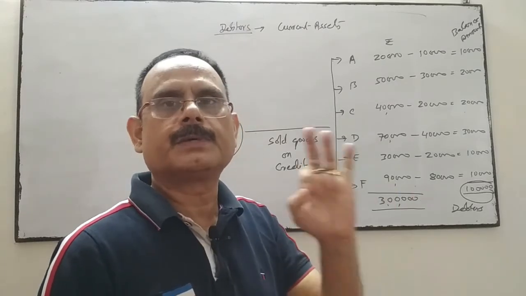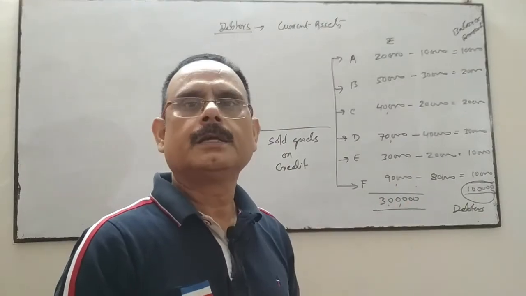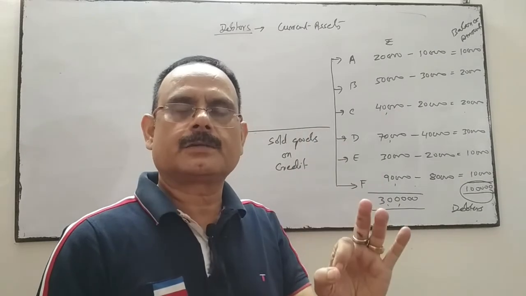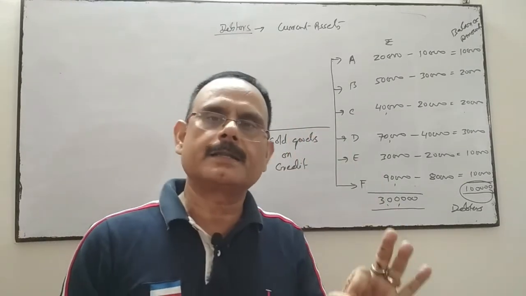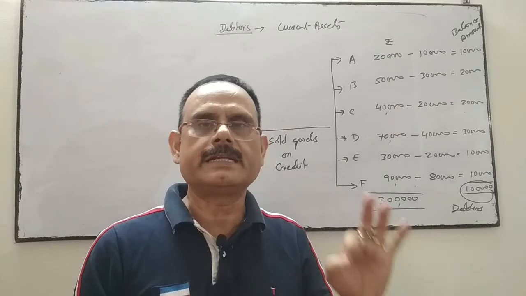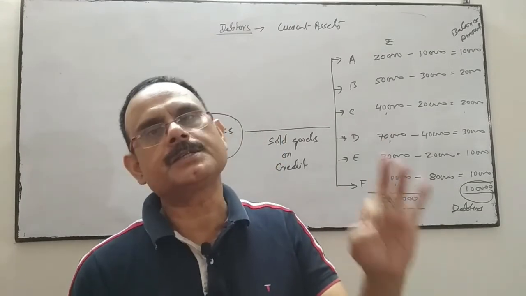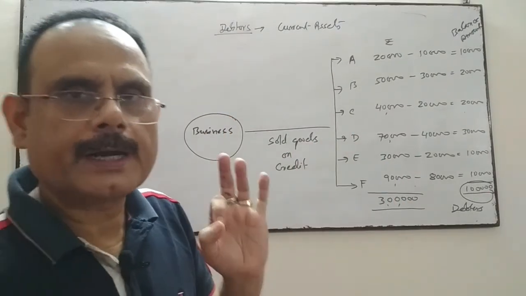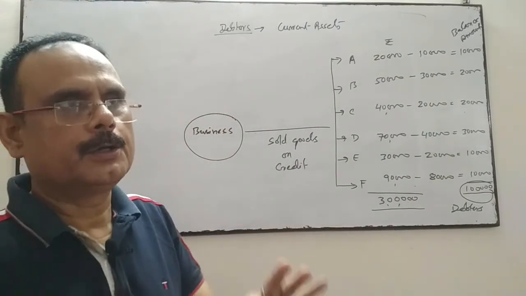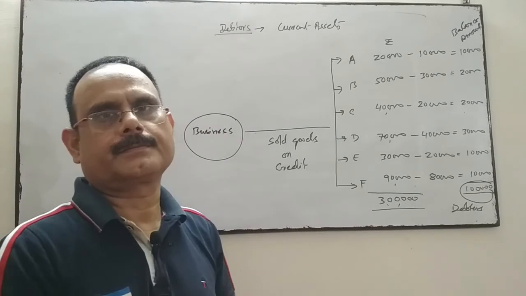The debtors of the business is 1 lakh. It means our credit customers have not paid their dues till the last date of the financial year up to rupees 1 lakh. They are collectively known as debtors.